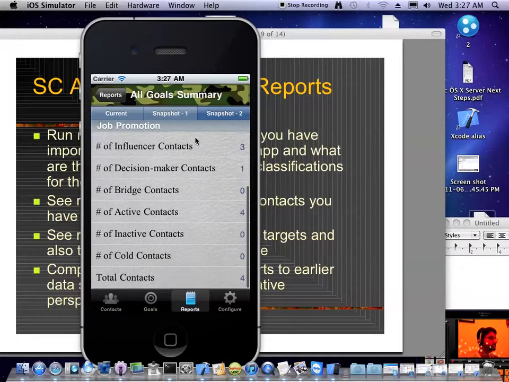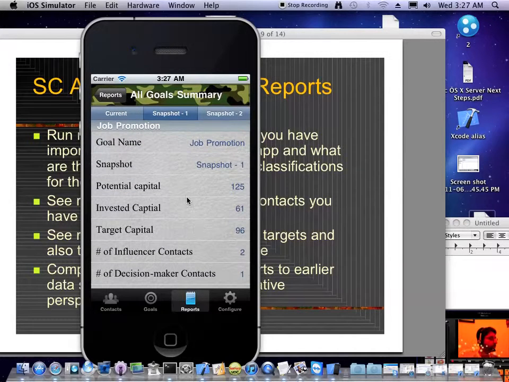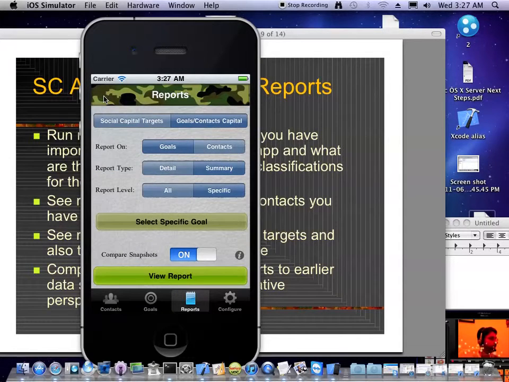You notice that at the time of snapshot 2 I've now got 4 contacts. With snapshot 1 I only had 3 contacts, and the values of the cumulative social capital were different between snapshot 1, snapshot 2 and the current value. So those are some of the reports that help us to see the perspective over time on how we are doing.